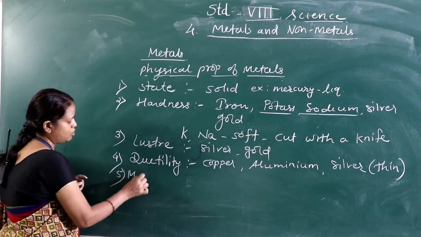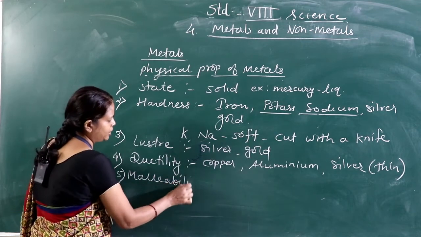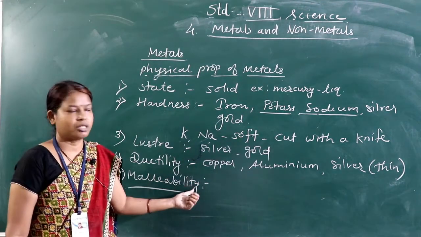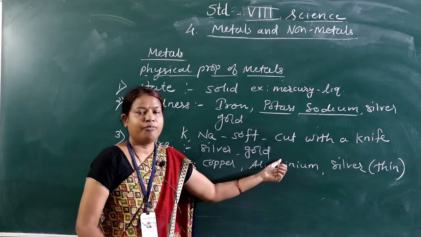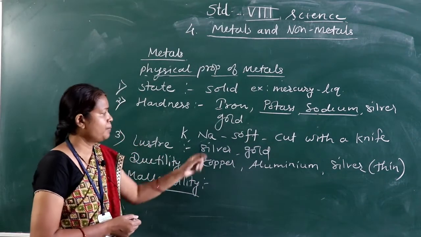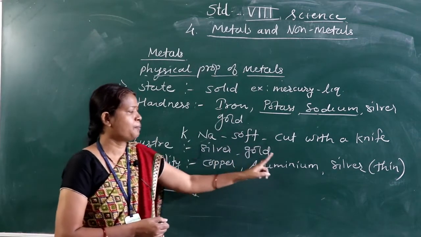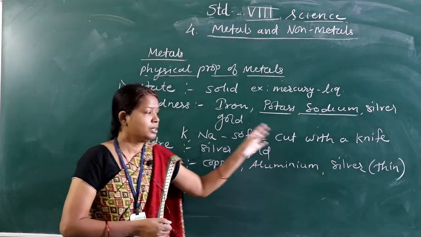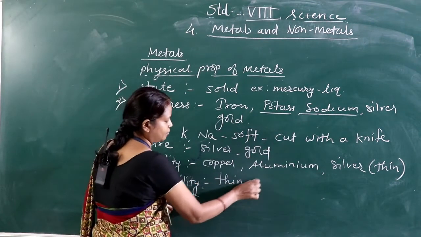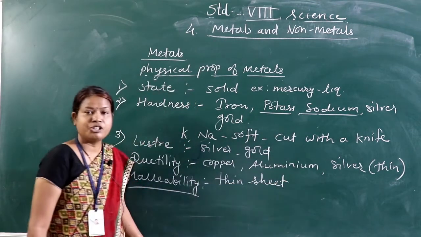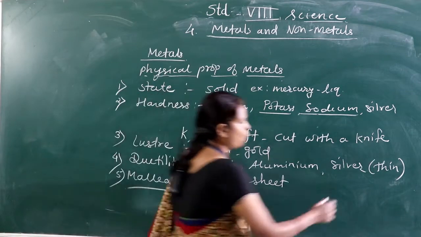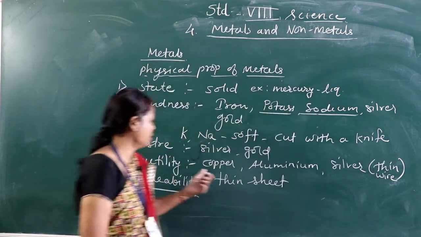Fifth property is called malleability. What is the meaning of malleability? It is the property of a substance. For example, aluminium: if we hammer a sheet of aluminium, it is converted into a thin sheet. So if any metal, for example iron, copper, aluminium, silver and gold, can be converted into a thin sheet, then they have the property of malleability. And if they are converted into a thin wire, then it is called ductility.